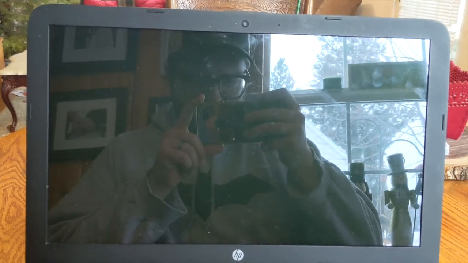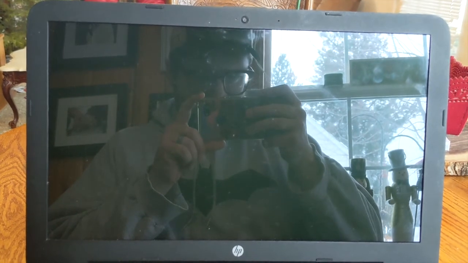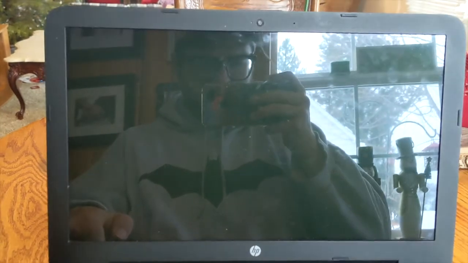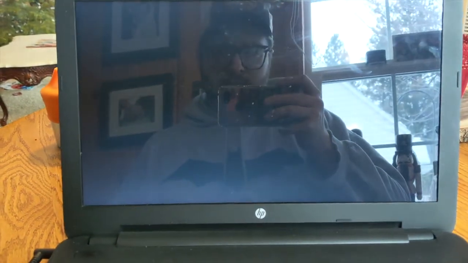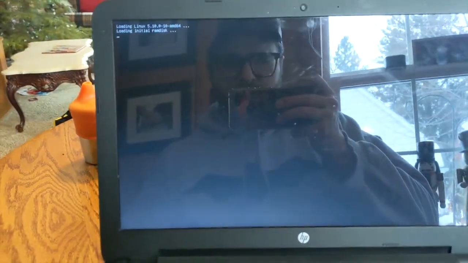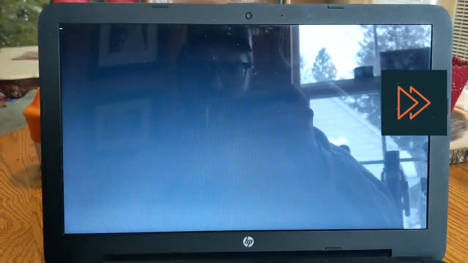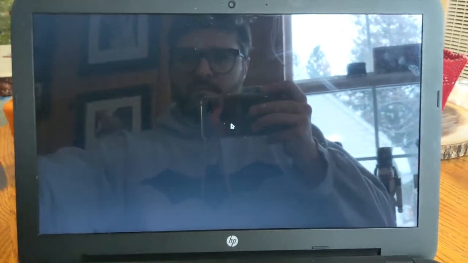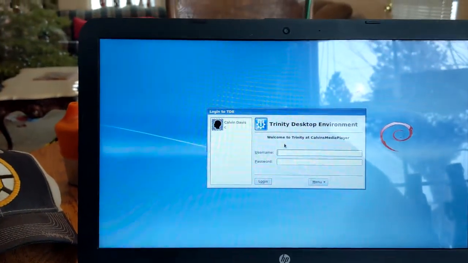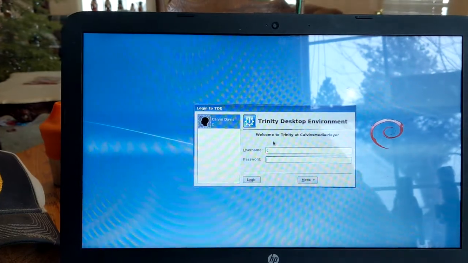Now you see my setup of how advanced I am with my photography here, but I have to do it this way because obviously we don't have a screen recorder for boot up. At least I don't. So we're gonna boot up. And if all my calculations are correct, I should be in the TDE here. All right, yep. So let's just continue with my usual.